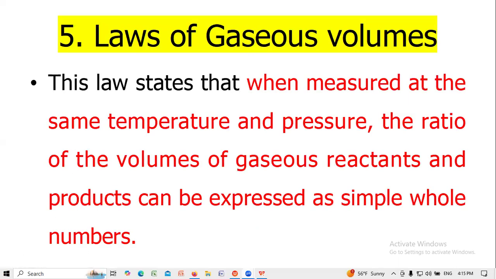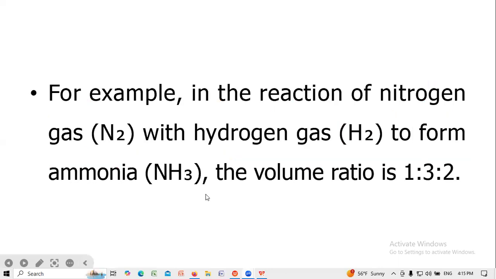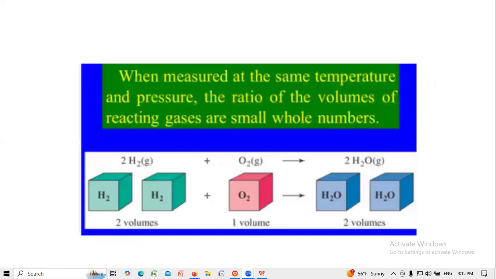Law of gaseous volumes: this law states that when measured at the same temperature and pressure, the ratio of the volumes of gaseous reactants and products can be expressed as simple whole numbers. For example, in the reaction of nitrogen gas with hydrogen gas to form ammonia, the volume ratio is 1:3:2.